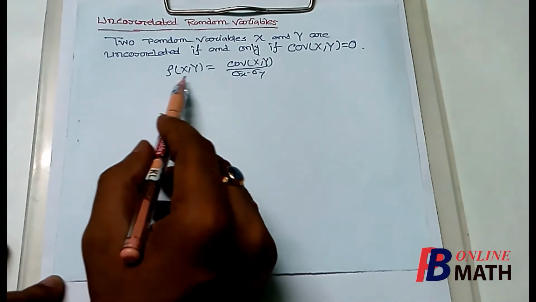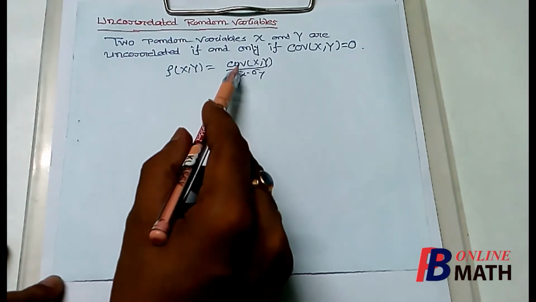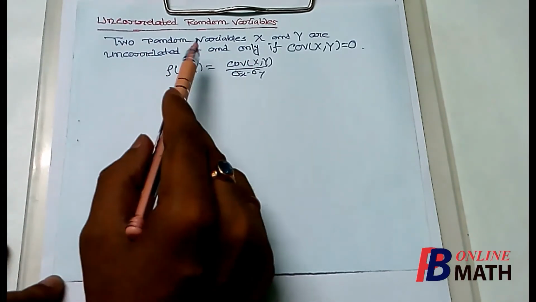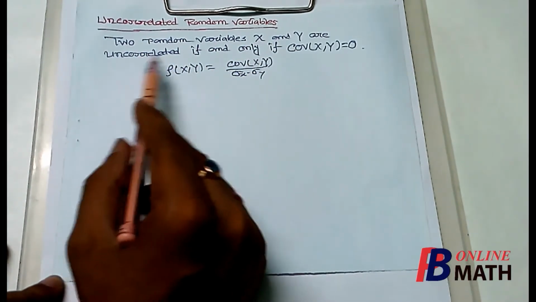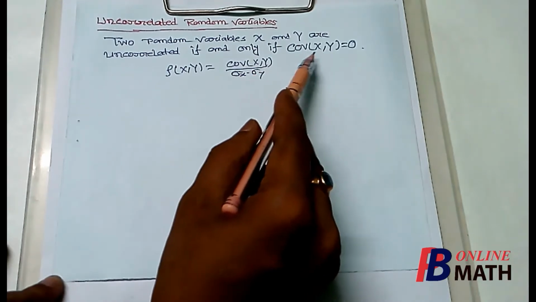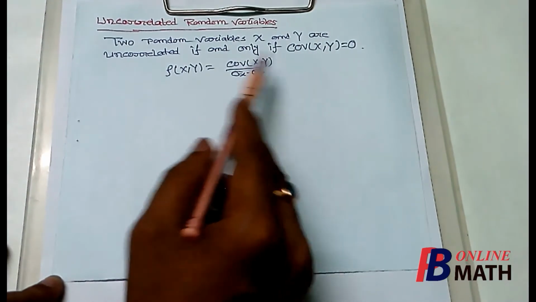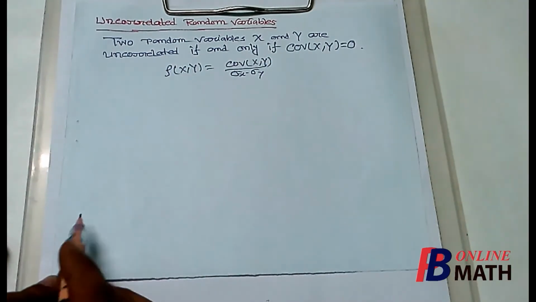And again, if rho xy is 0, then covariance must be 0. So two random variables x and y are uncorrelated if and only if covariance is 0, or if and only if rho is 0.